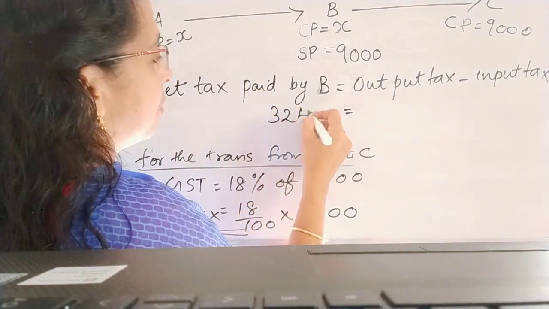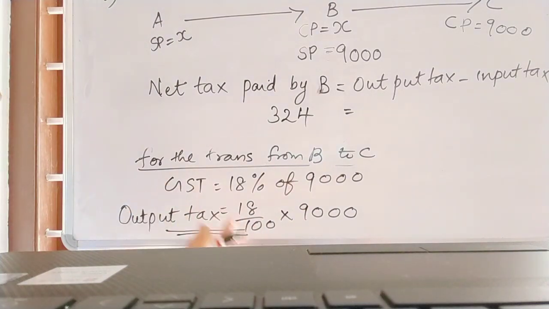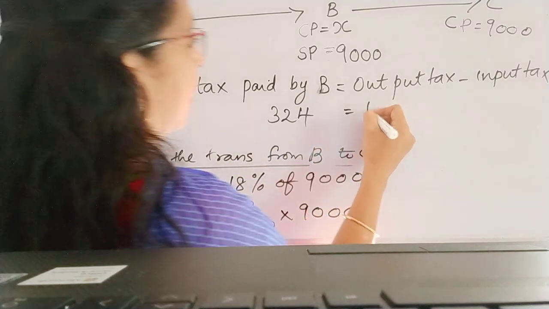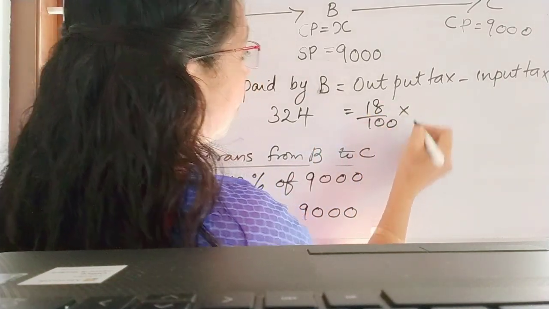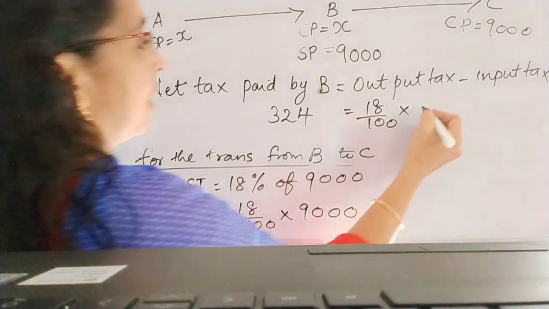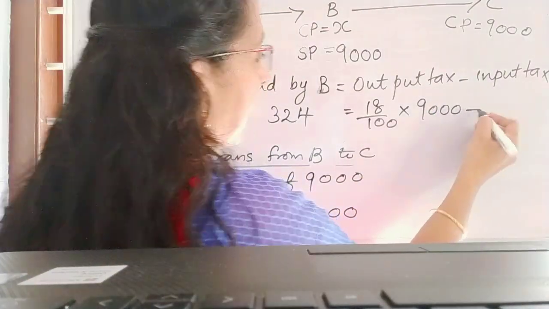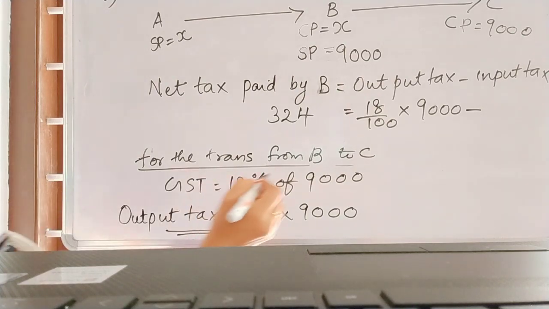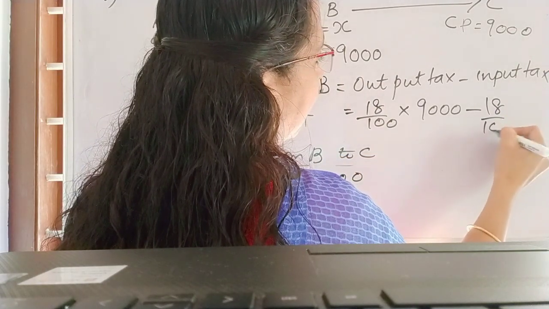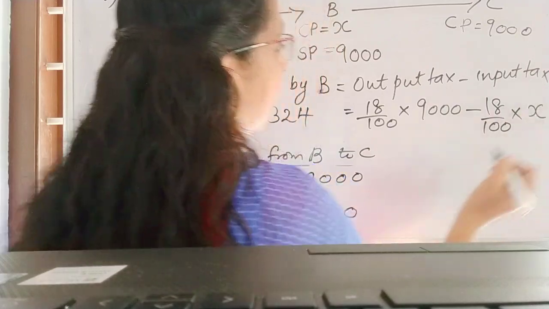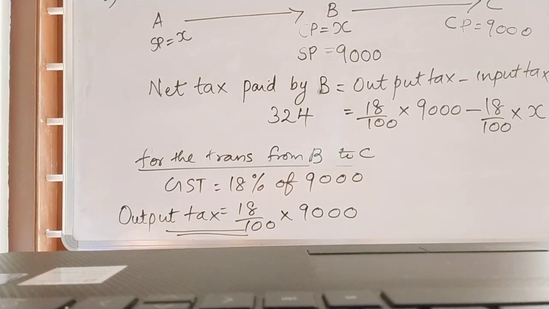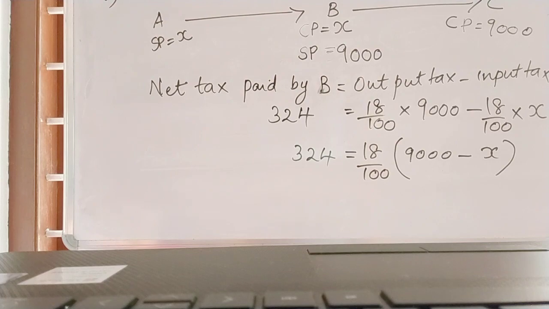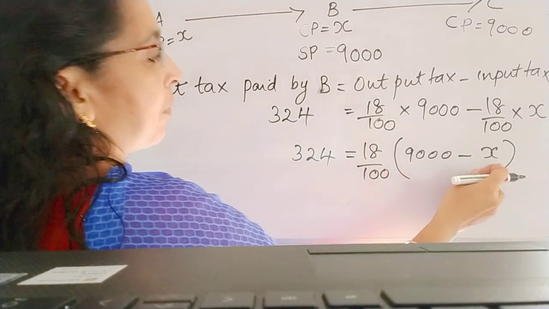So 324 is equal to output tax, which we found out is 18 by 100 into 9,000, minus input tax, 18 by 100 into X. Up to that, write down. Yes, 18 by 100 is common, so the balance is 9,000 minus X.